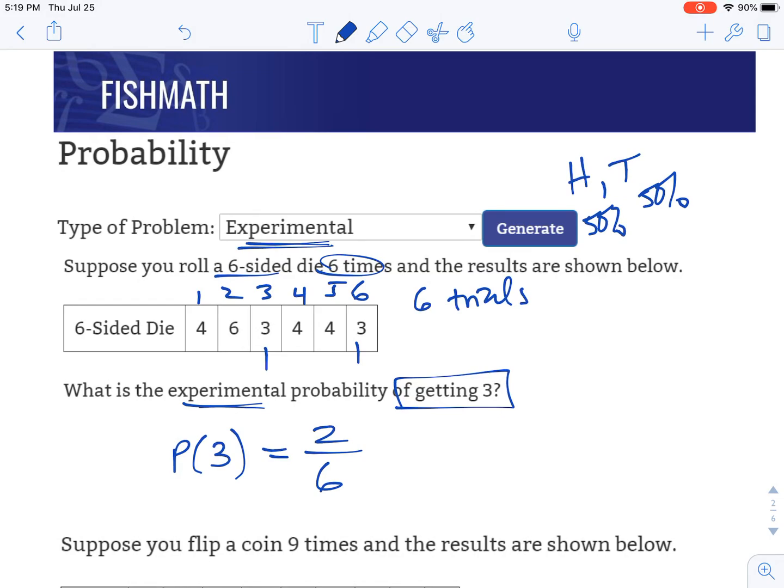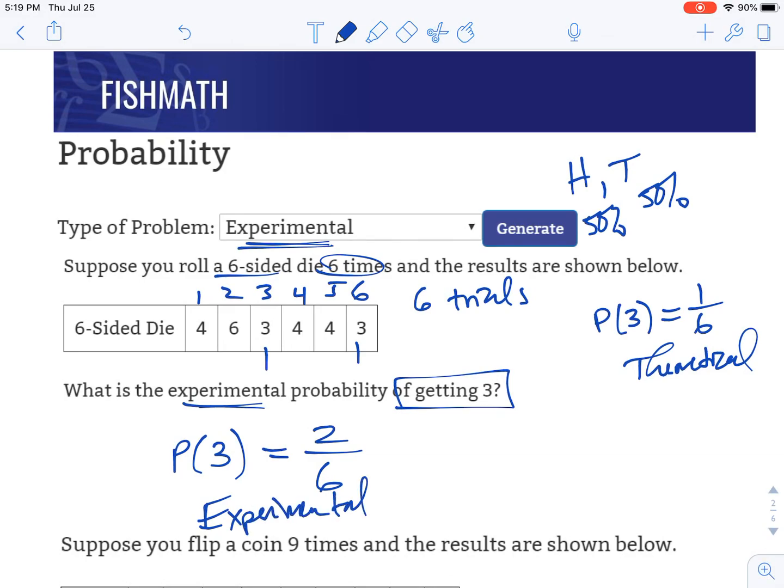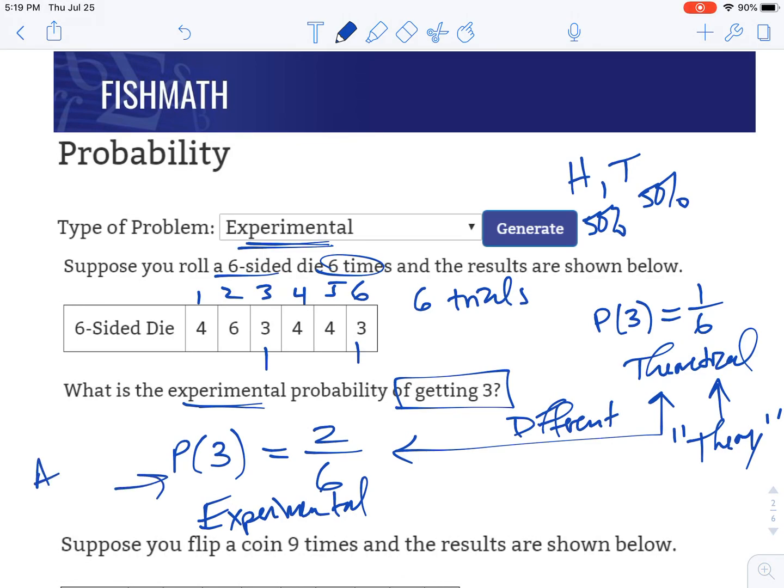In theory, we should get a probability of 3 of 1 out of every 6 times because there's only one 3 on a 6-sided die, 1 through 6. So this would be theoretical, and this would be experimental. And it is definitely okay that these are different because the experiment is what actually happens. So these are different because this is the theory of what should happen, and this is what actually did happen. So it's okay if it is different.